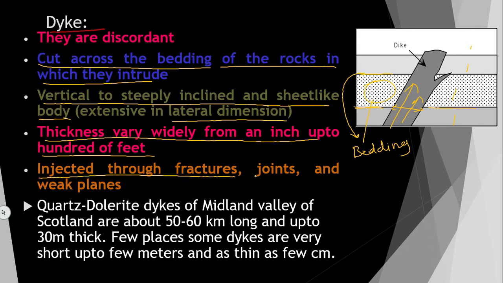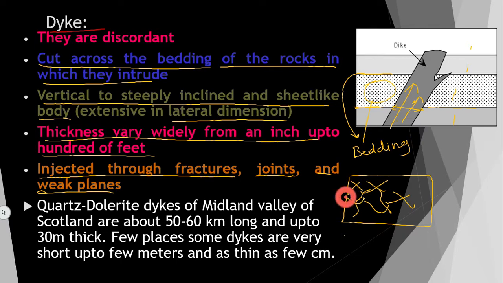Injection through fractures, joints and weak planes. So what happens sometimes, suppose there is already present rock here, country rock. In this, if cracks are there, fractures are there, broken rock is there, then this igneous material or magma will intrude and cut through like this. So it is going through the joints and fractures of this country rock, already present rock. So that is nothing but injection into the cracks and joints.